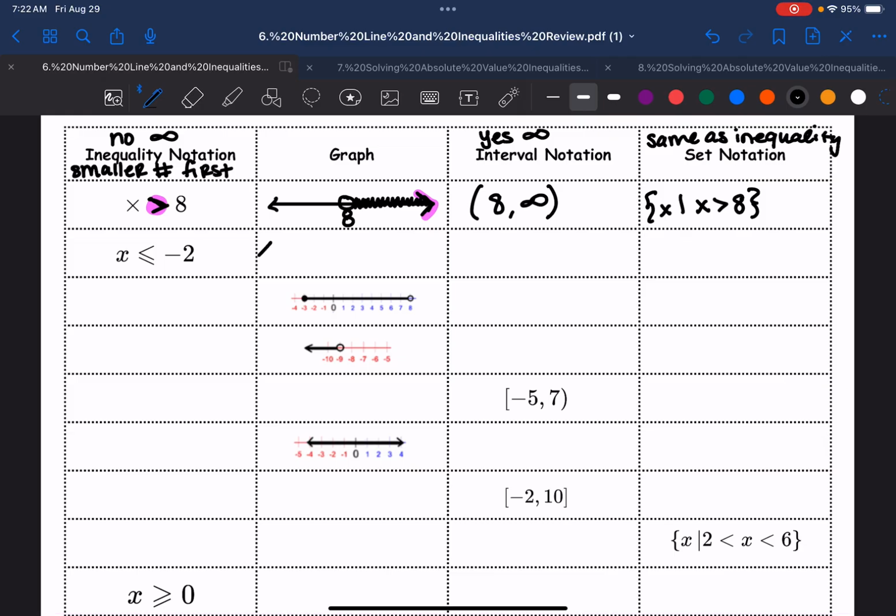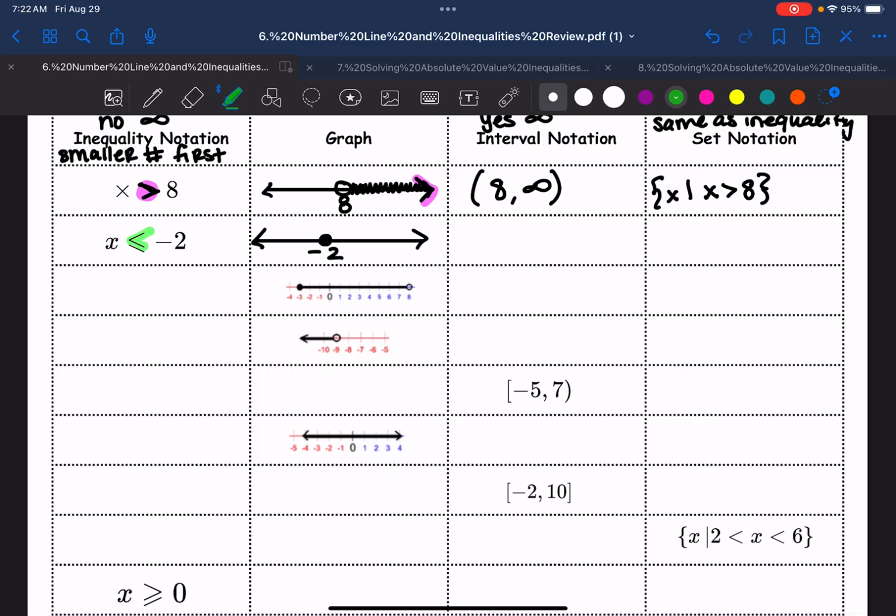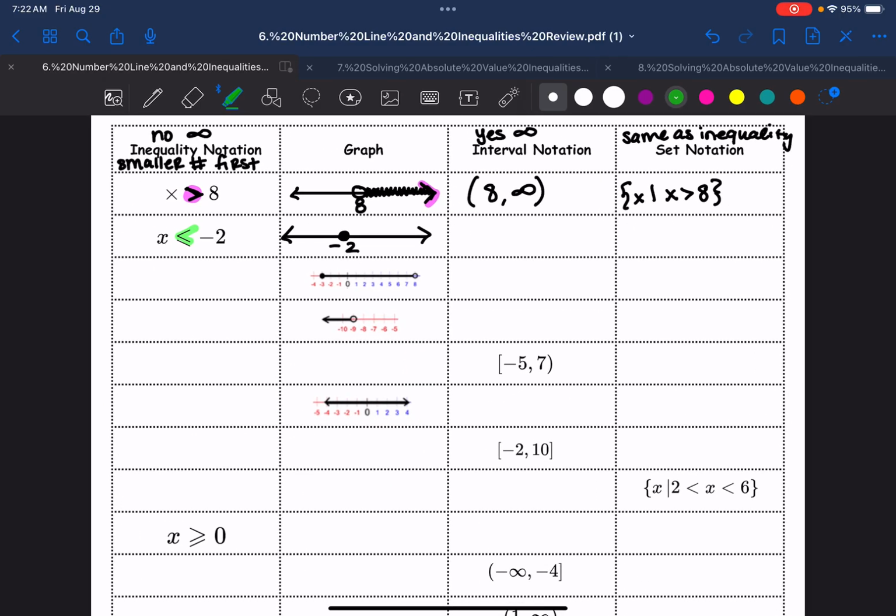For the second one, I'm going to draw this number line again. The important number here is -2. And notice it's an or equal to, and it's a closed circle, very obviously closed. And if you look at your symbol, it is pointing that way towards the left, which means it matches the arrow on the left side here, which if I forgot, that tells me I need to shade towards that direction. And you should know that this is all the numbers that are less than -2.